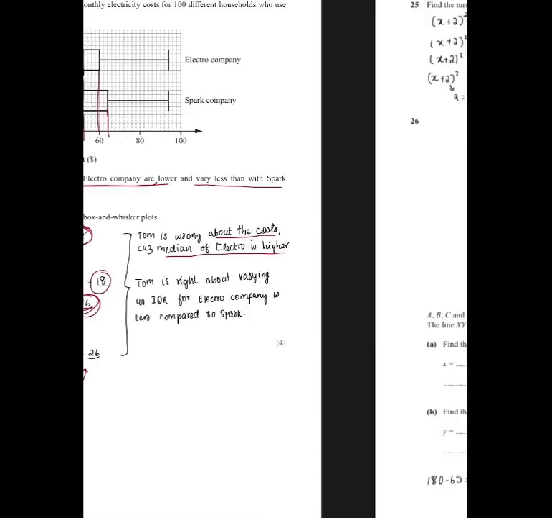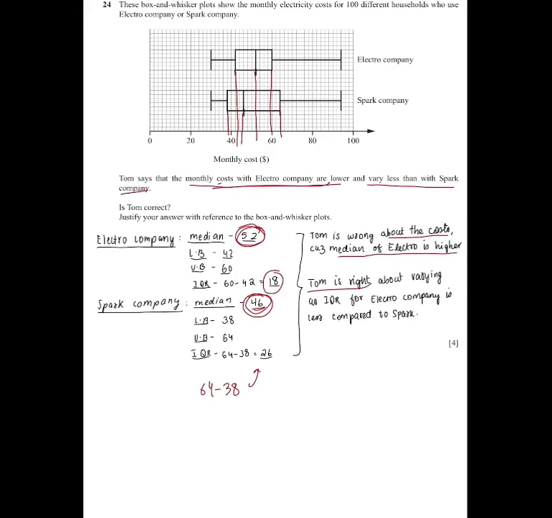Now Tom is right about varying as IQR, which is the interquartile range for Electro Company, is less compared to Spark. So after finding the lower bound for Electro Company, which is 42, and upper bound, which is 60, so 60 minus 42 is 18, and for Spark Company it is 38 lower bound and 64 as the upper bound. So 64 minus 38 gives us 26. So thus Tom is right in this matter that it varies.